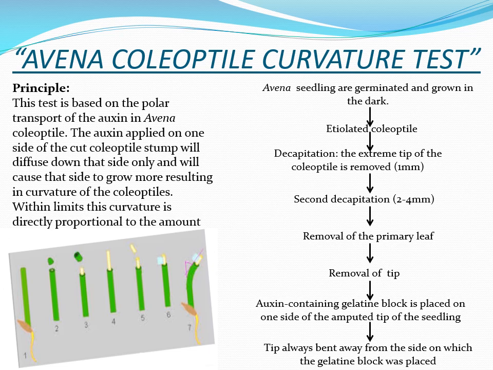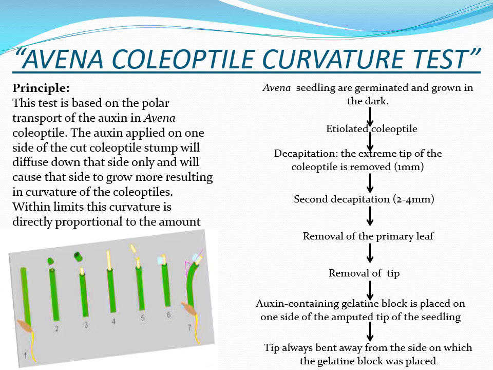Now, what is the principle? This test is based on what concept or role of auxin? The basic concept is that auxin governs or regulates the elongation activity of the growing plant in the meristematic region.